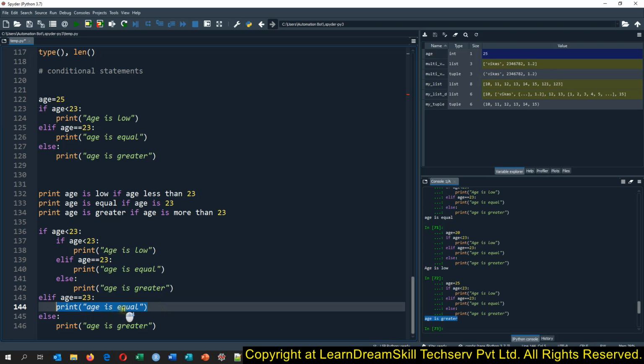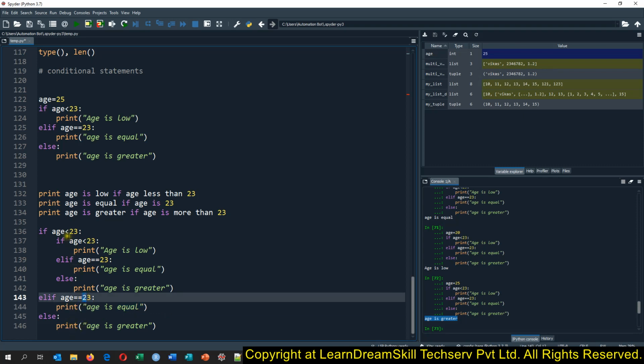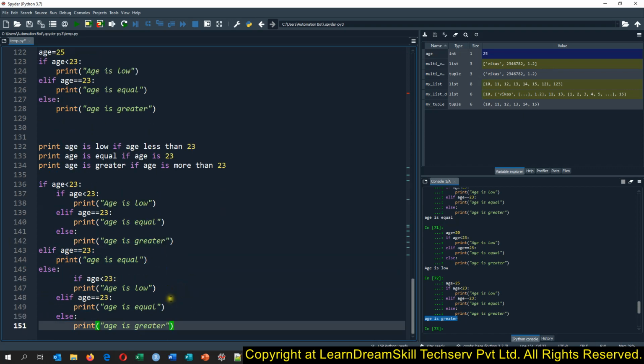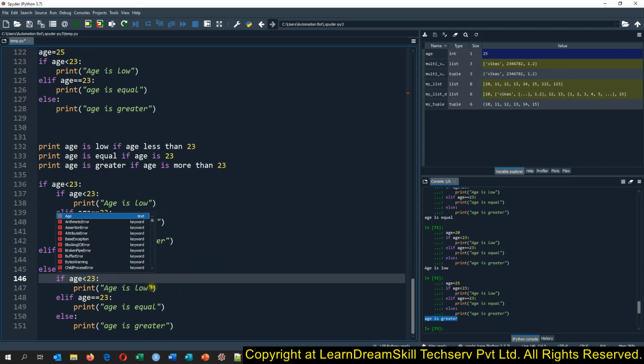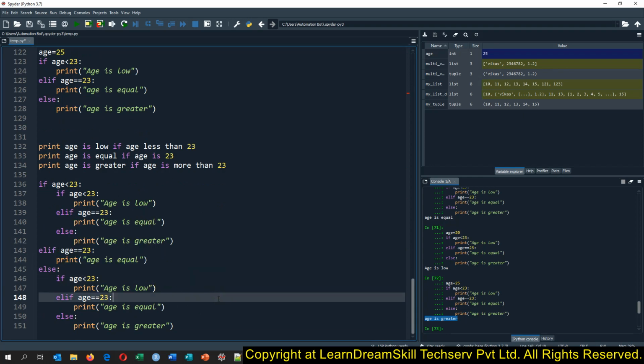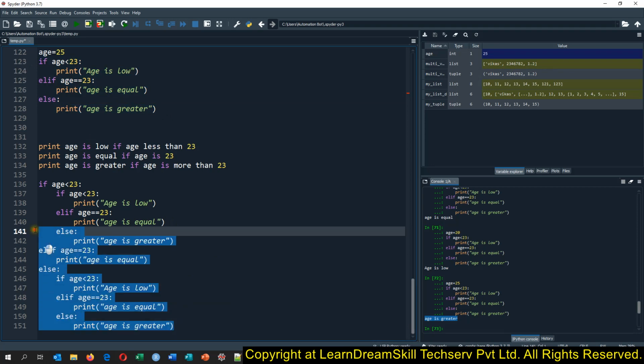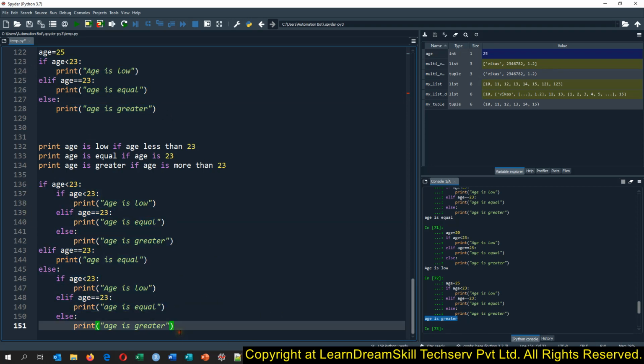And if it is, I would say, not this and not this, then again we can write one if and else in the else part of the outer if. This way we can write nested if and else conditions based on our project requirement. So this is the simple way of writing if and else, and this is the nested way of writing the if and else statement. These are used to run codes based on some criteria. Okay, now we are done with learning the if and else statements as well.